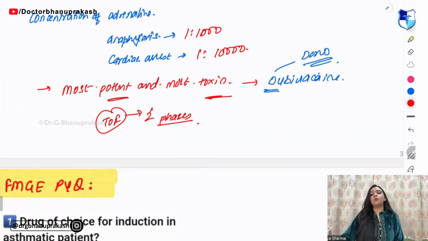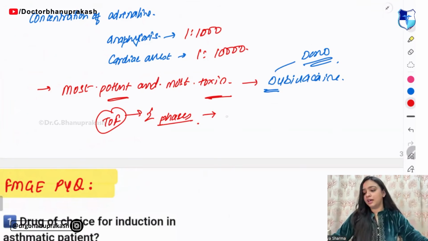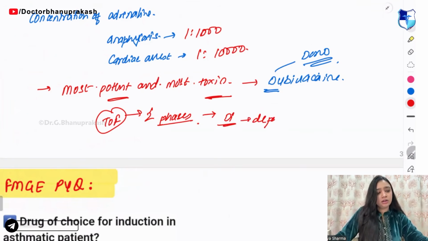Non-depolarizing one has one phase. Depolarizing one has di, two. Okay, so it is your di is two. So it is depolarizing. Very good.